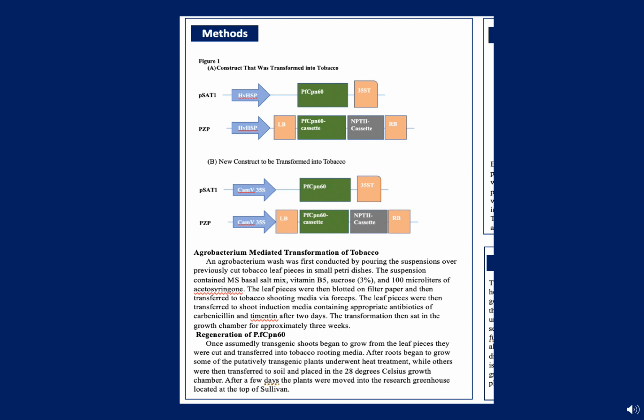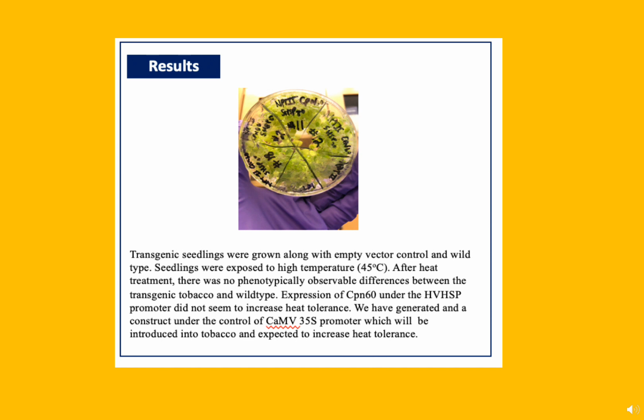The putatively transgenic plants then underwent heat treatment in order to see if the chaperone 60 gene had truly been expressed. As a result, the transgenic seedlings were exposed to the high temperature of 45 degrees Celsius, and after heat treatment, there were no phenotypically observable differences between the transgenic tobacco and the wild type under control of the HVHSP promoter.